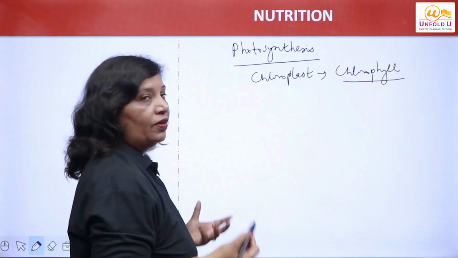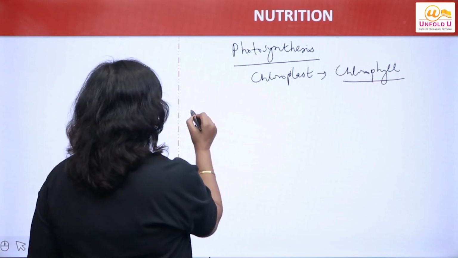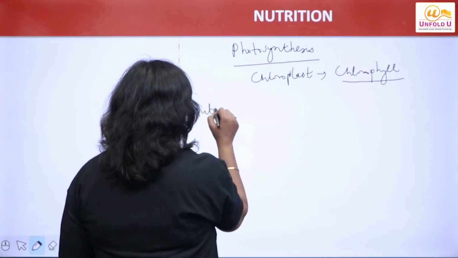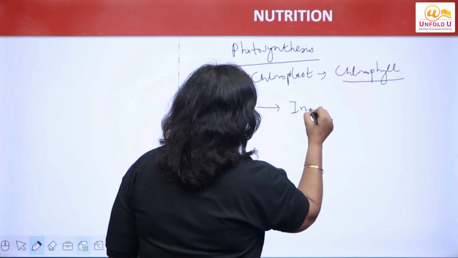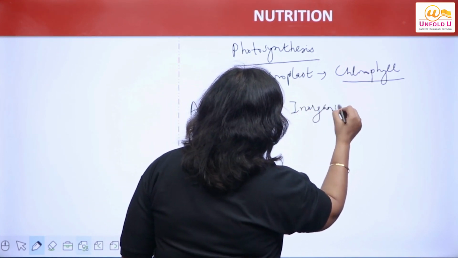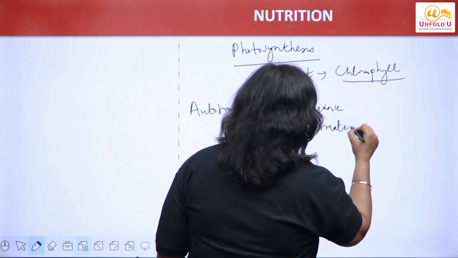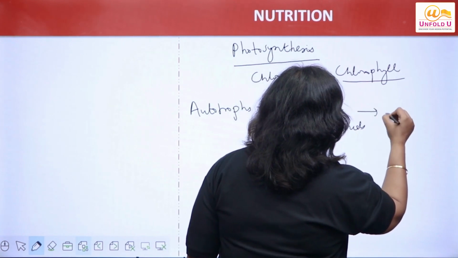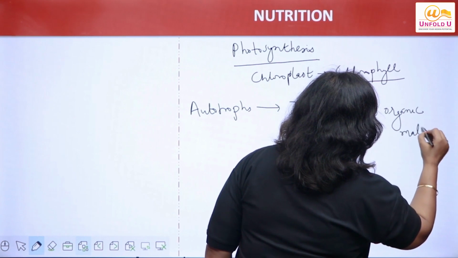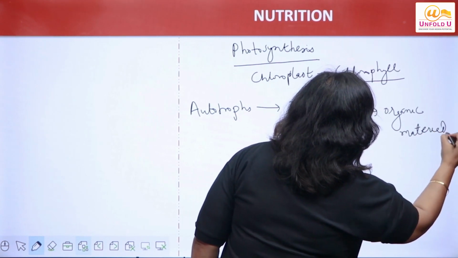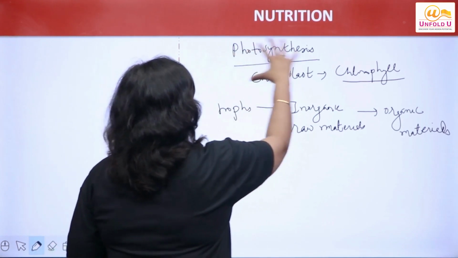With the help of chlorophyll, they trap the sunlight and prepare the food. So what are autotrophs doing? Autotrophs convert inorganic raw materials from outside into organic materials. Clear? So this is autotrophic mode of nutrition, right?